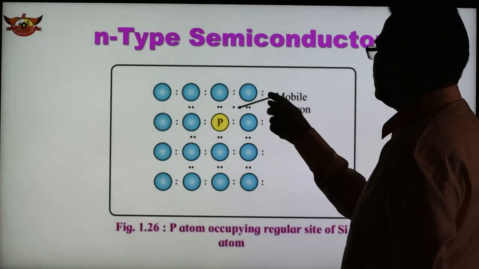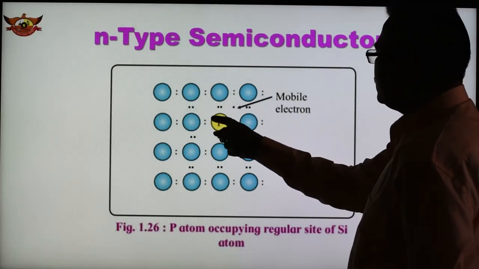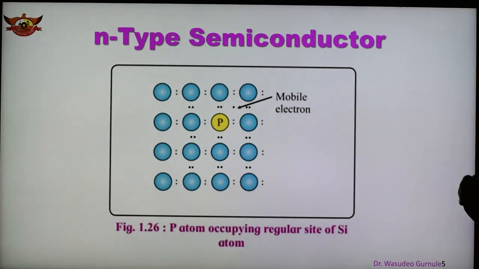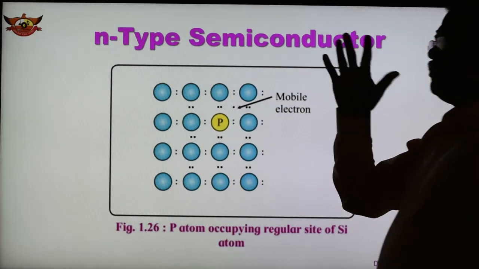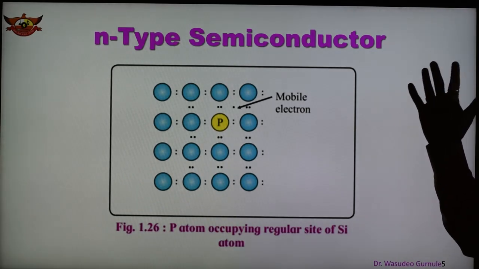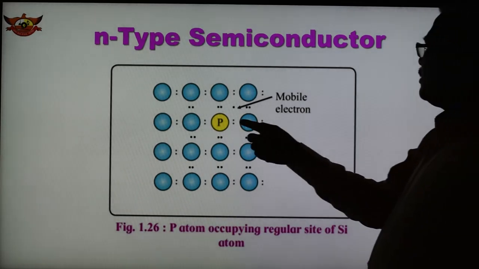This is the lattice of pure silicon. One of the sites is occupied by phosphorus. Phosphorus has 5 electrons in the valence shell, and out of that, 4 electrons are taking part in bonding with the silicon.